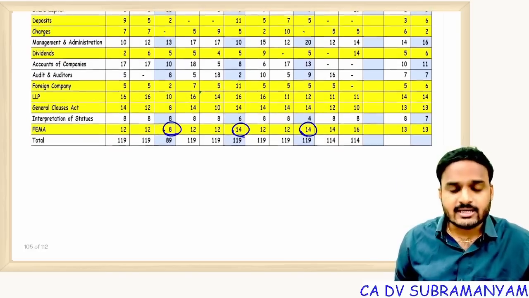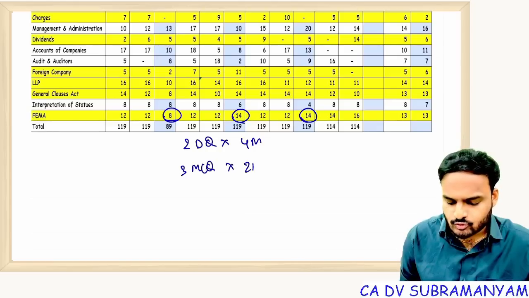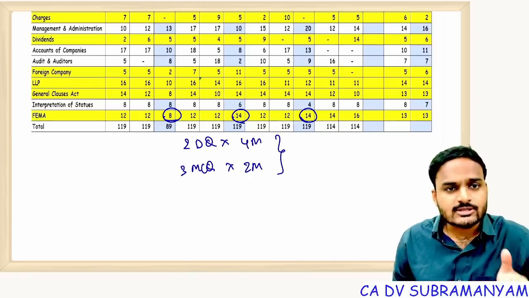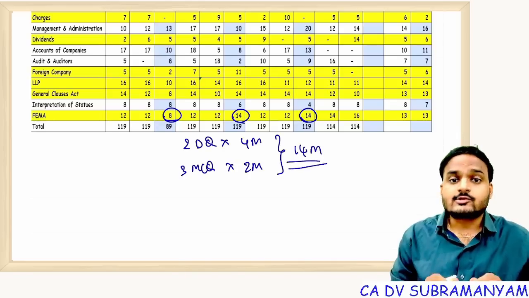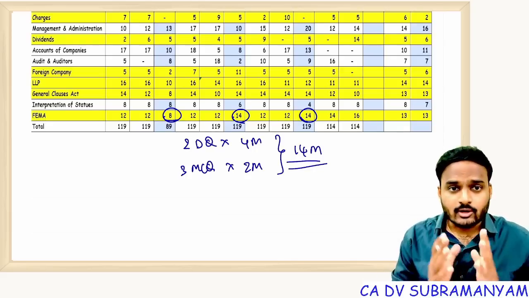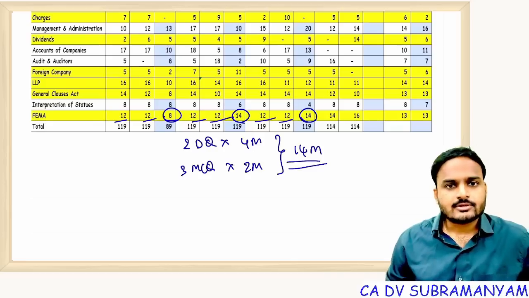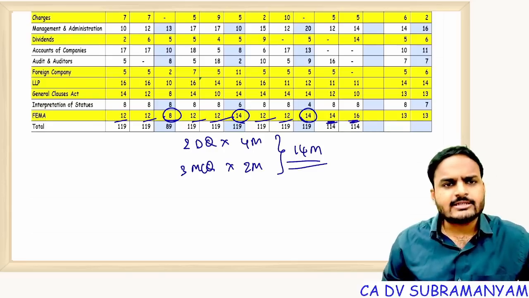By this it is very clear. You can expect 2 descriptive questions, each carries 4 marks, and 3 multiple choice questions, each carries 2 marks. So the combined weightage of the descriptive portion and the objective portion of this chapter in your examination is 14 marks. Simple chapter, scoring chapter, so don't take choice of this chapter. You can also see MTPs, not less than 12 marks coming from this chapter. So minimum 12 marks. Don't take this chapter as a choice.